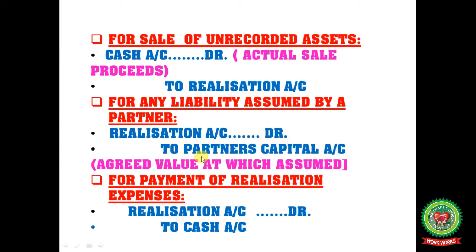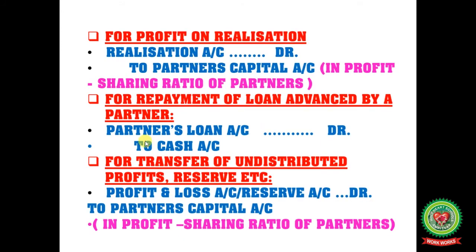Clear? Now the next point is for payment of realization expenses, any expense incurred during the realization. So here realization account is debited. What goes out? Cash, that's why to cash account. These are all the journal entries.